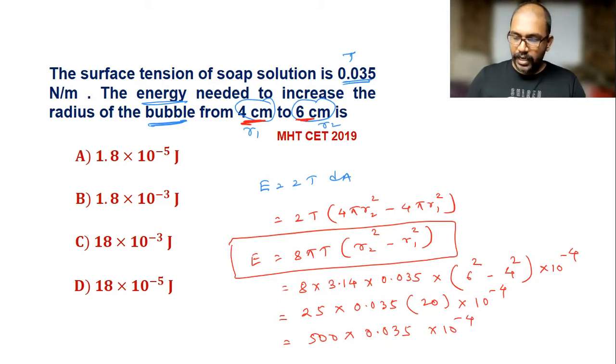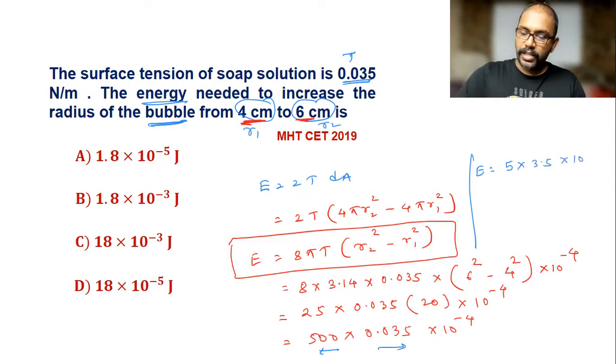I can write the multiplication this way also by shifting the decimal point. For this 500 we shifted 2 digits to this side and here 2 digits to this side. So E is equal to 5 into 3.5 into 10 raised to minus 4. 5 into 3.5 is approximately 18, into 10 raised to minus 4.